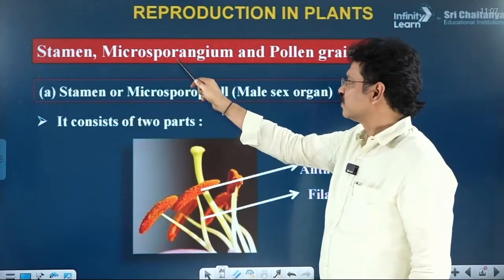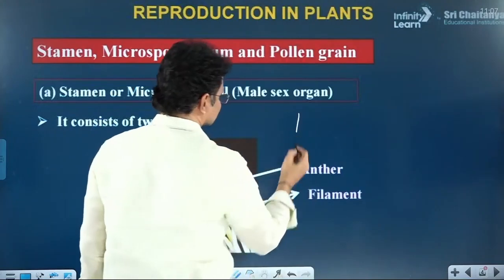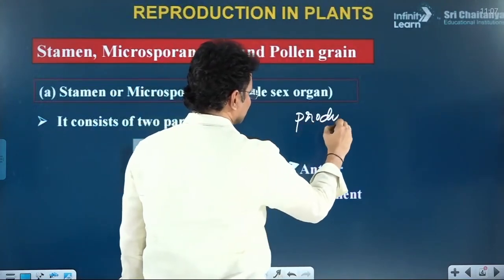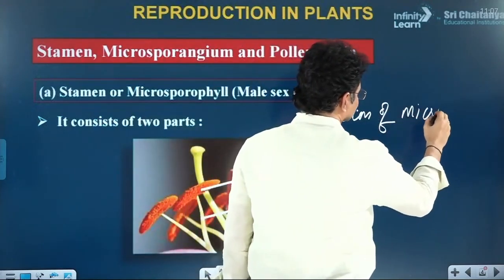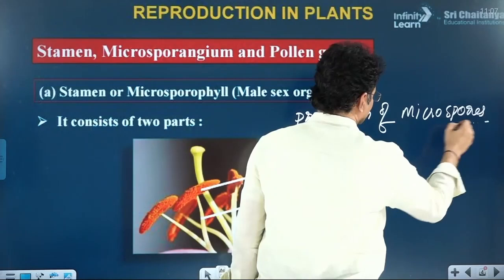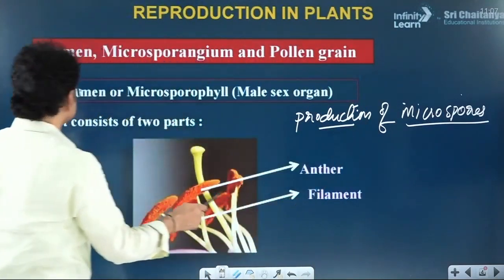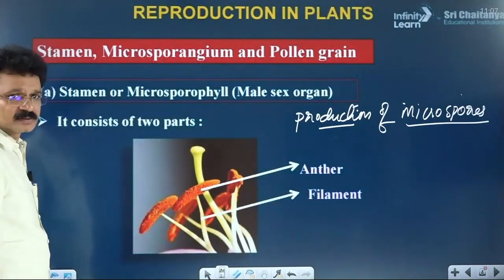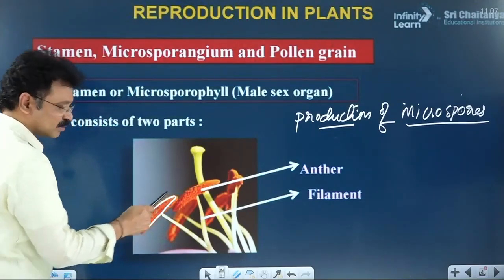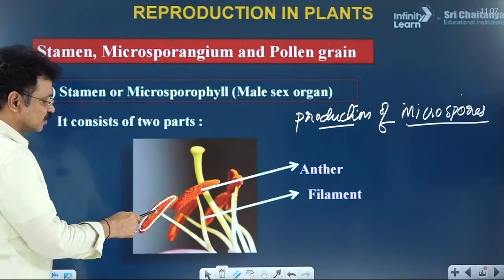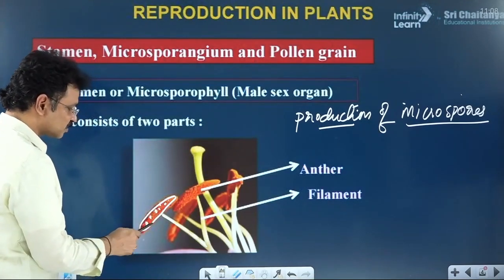Now the detailed account of microsporogenesis. What is the meaning of microsporogenesis? It is the production or formation of microspores. The site for the production of microspores is the anther of the stamen. In each stamen, mainly two parts are there: one is the filament, another part is the anther. The anther is the exact site for the development of microspores. Formation of microspores inside the anther is known as microsporogenesis.